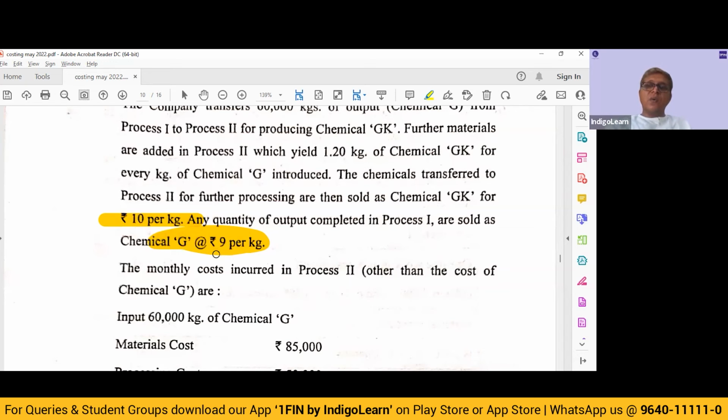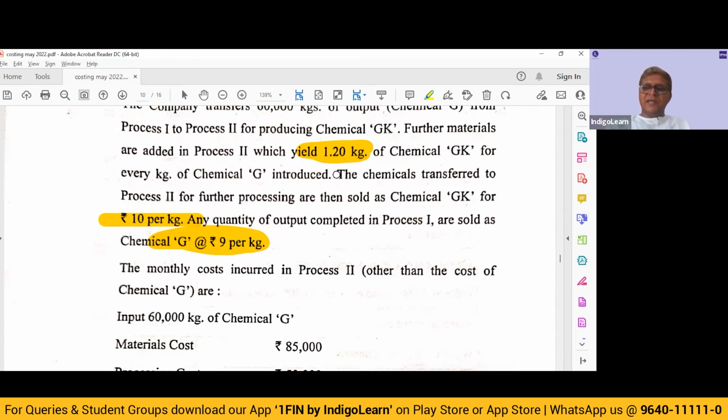It is wrong. Why? Because there is a yield also involved. So if we process chemical G further, we get 60,000 into 1.2, so 72,000 units into 10 rupees. 7,20,000 is the revenue of further processing, and 60,000 into 9, 5,40,000, is the revenue without further processing.